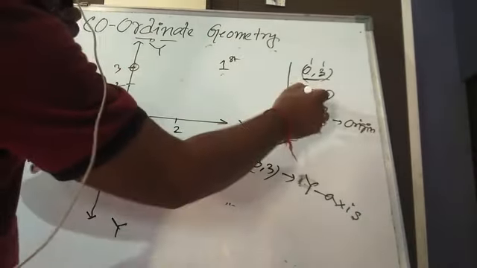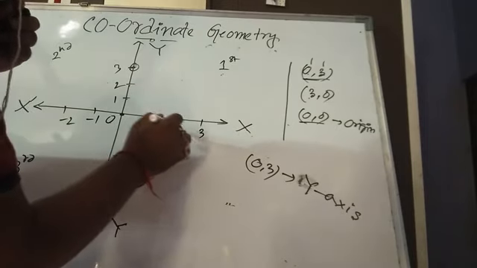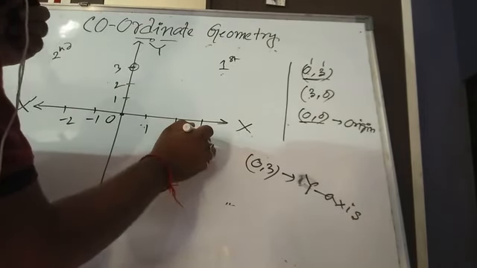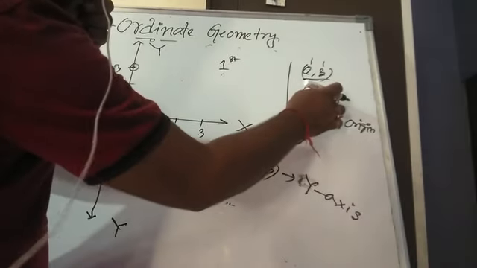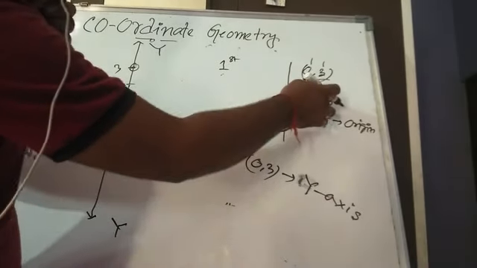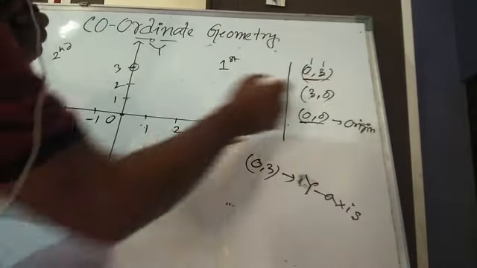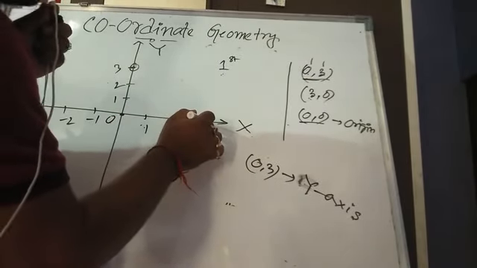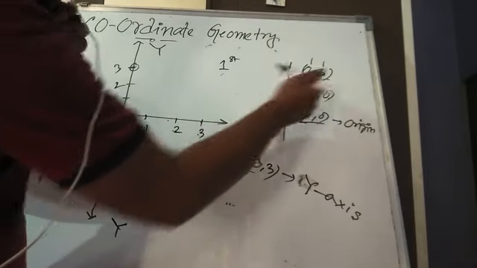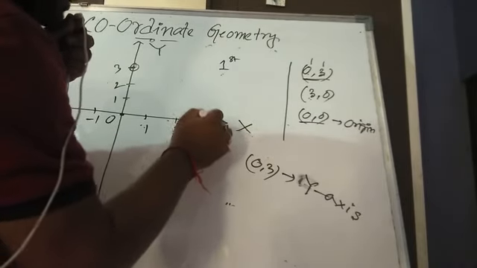Now what will happen for 3 comma 0? First is 3, 1 2 3, we have counted the value of x, but you cannot count the value of y because it is 0. So this point will be here.